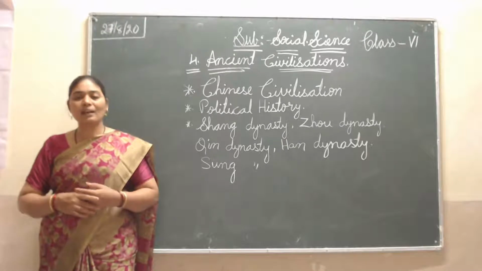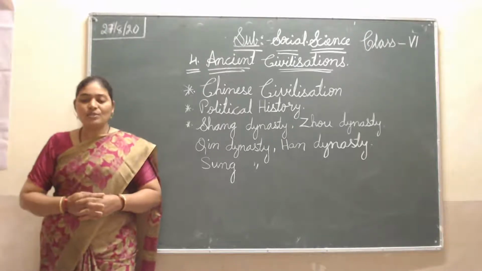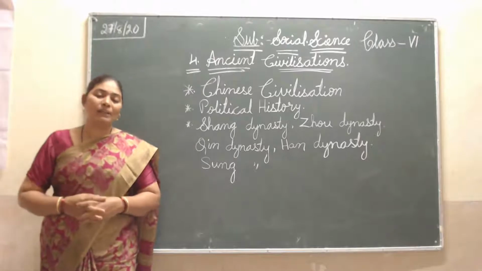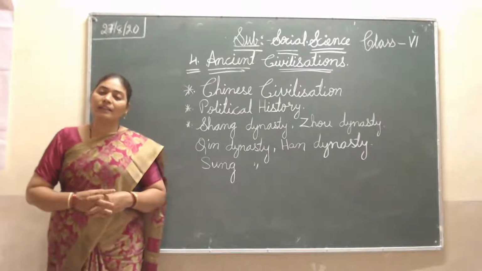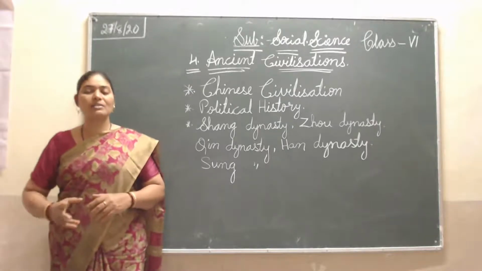These rivers are called the cradle of the people of this civilization. They developed themselves very well and started trade with other civilizations.